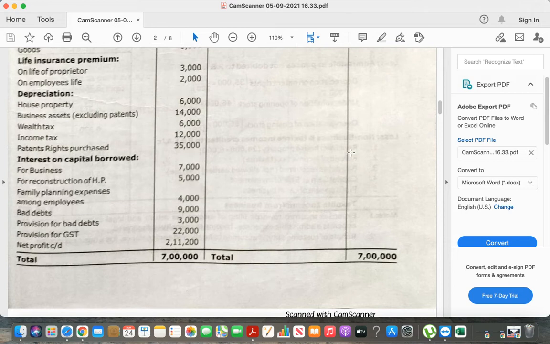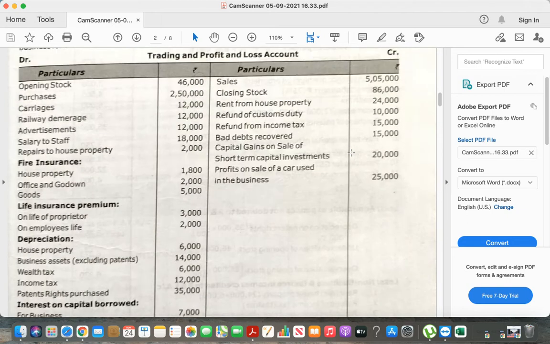Net profit 2 lakh 11,200. Now shift to the credit side.